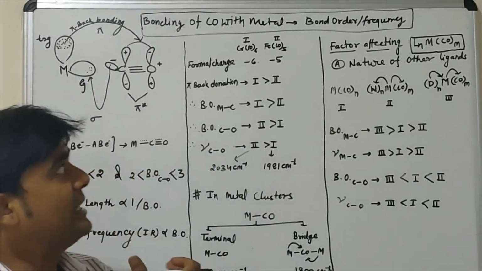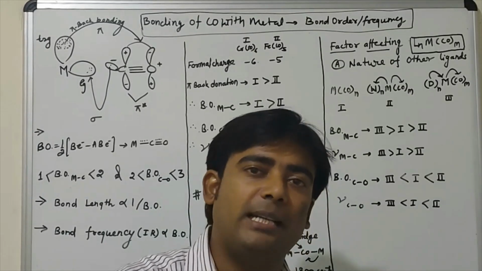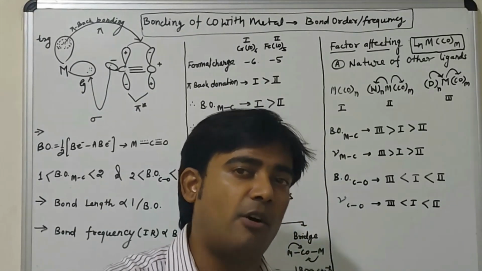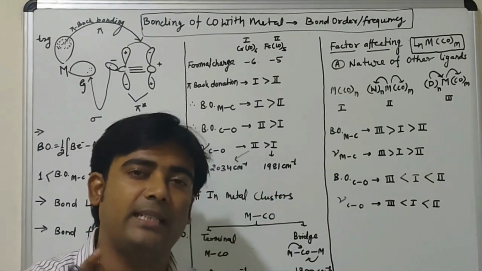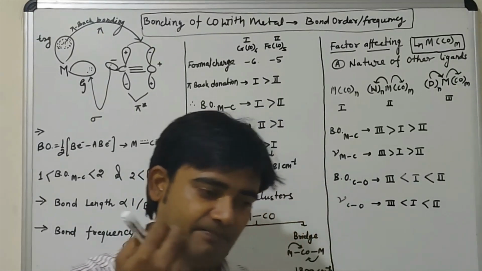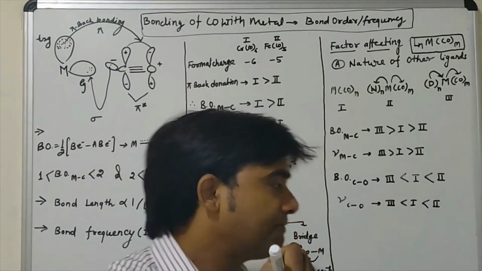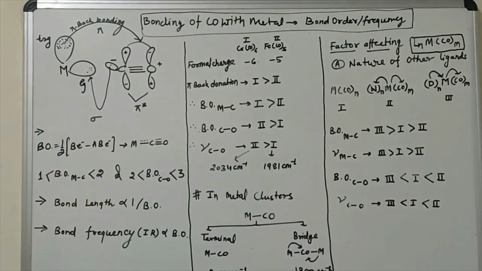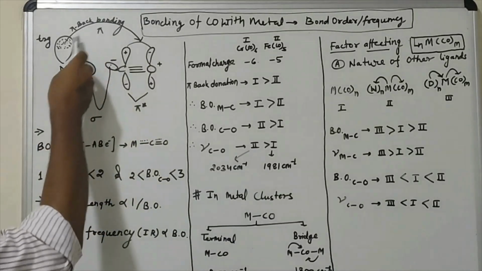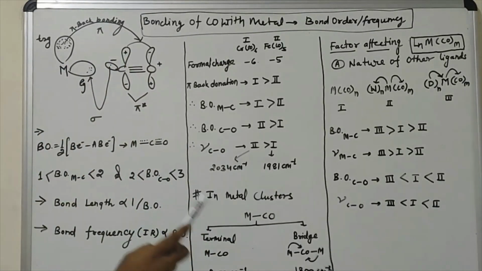Today we are going to discuss factors affecting the bond order, bond length and bond frequencies of the carbon and oxygen, and metal and carbon bond, by considering some ligand effects, electron donating, electron density effect. As you can see, this is the orbital diagram of interaction of metal with carbonyl ligand.